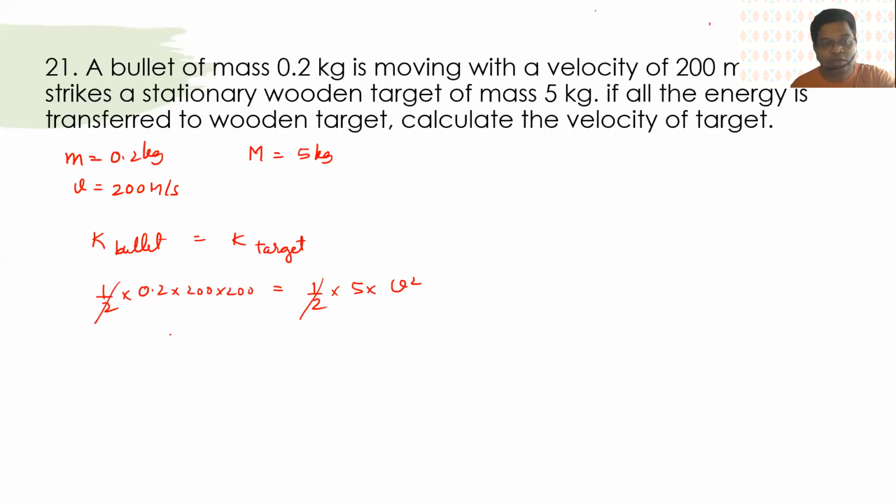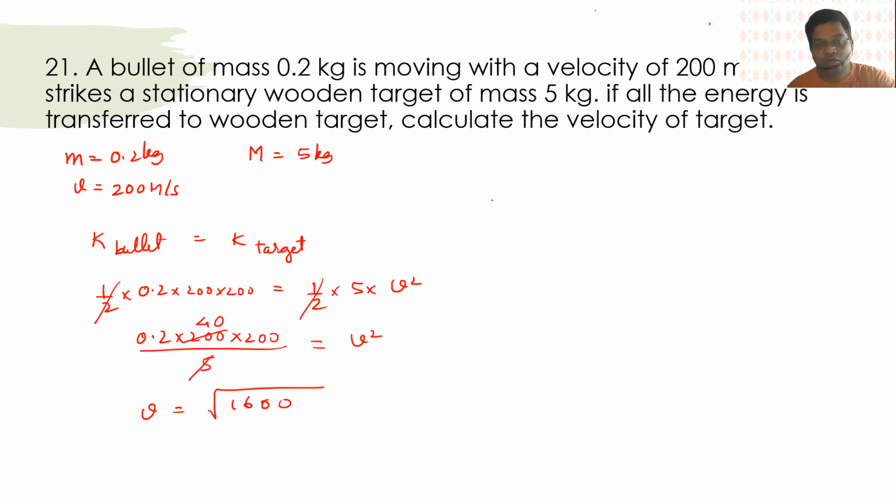Okay, so this will be 0.2 into 200 into 200 upon 5. So 5 goes in 200, how many times? 40. Okay, so this is v square. So v will be under root of 0.2 into 40 will give you 8, and this will be 1600. So therefore the velocity I get is 40 meter per second.